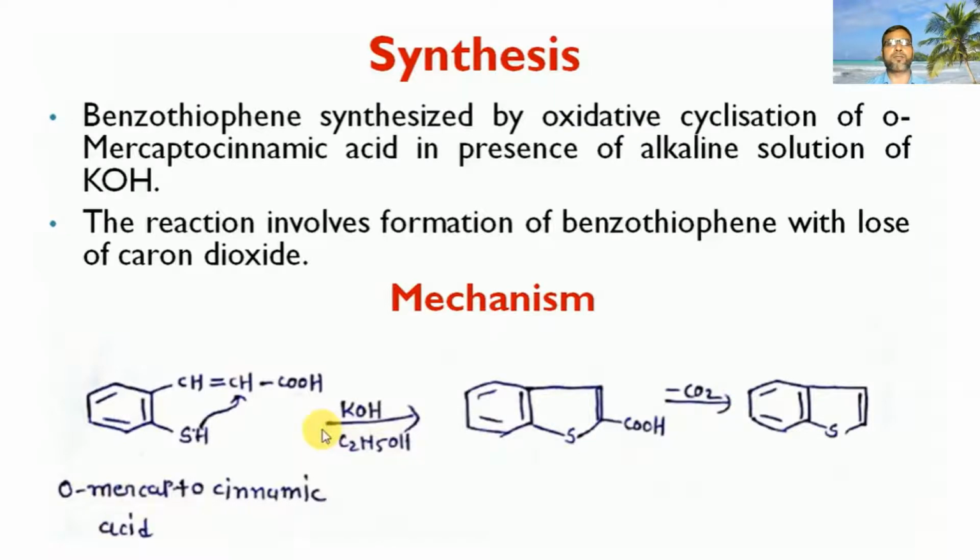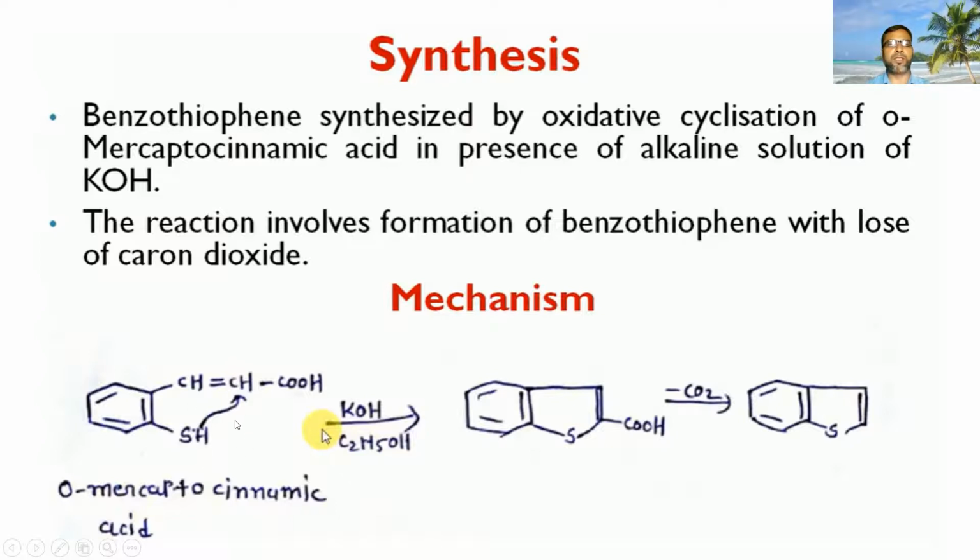Now synthesis. Benzothiophene is synthesized by oxidative cyclization of mercaptocinnamic acid in the presence of an alkaline solution of KOH. The reaction involves formation of benzothiophene with loss of carbon dioxide. You can see here in the reaction mechanism the steps of the reaction.